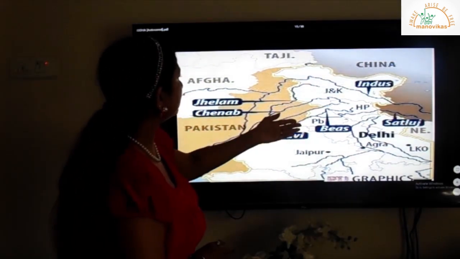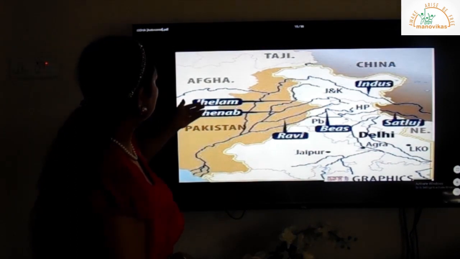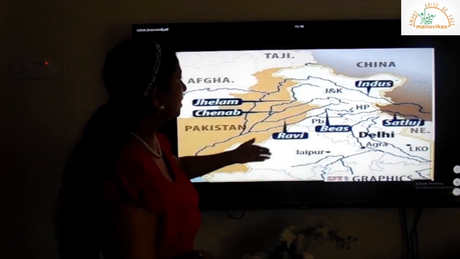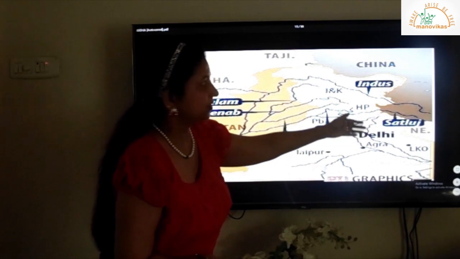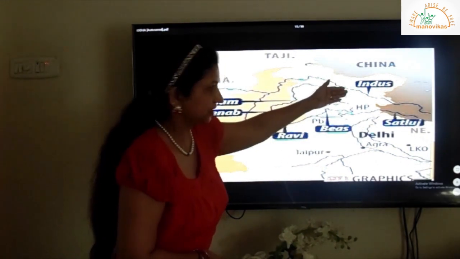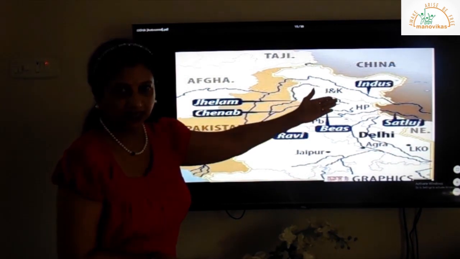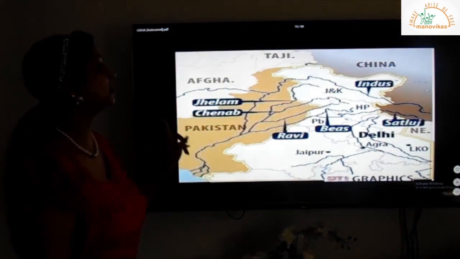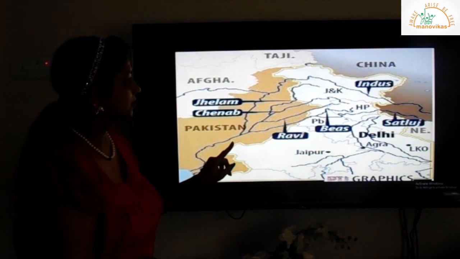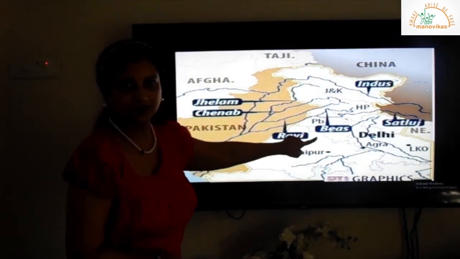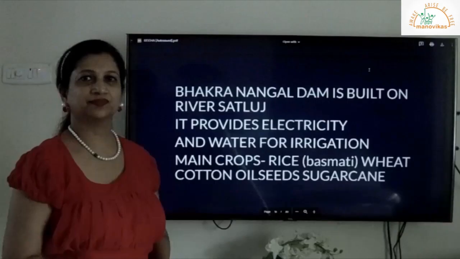So I am locating the rivers once again here. Jhelum, Chenab, Ravi, Beas and Satluj. And this is your river Indus. So these are the tributaries of river Indus. And the tributary of river Satluj is Beas here. Is this clear? Good.